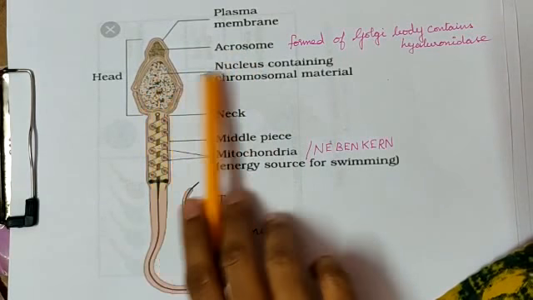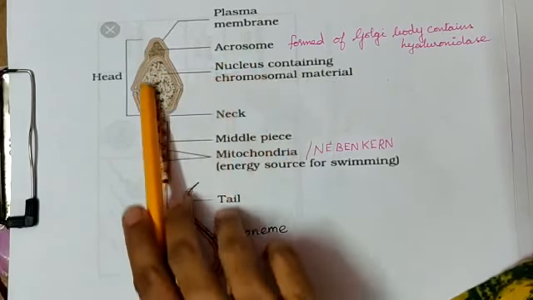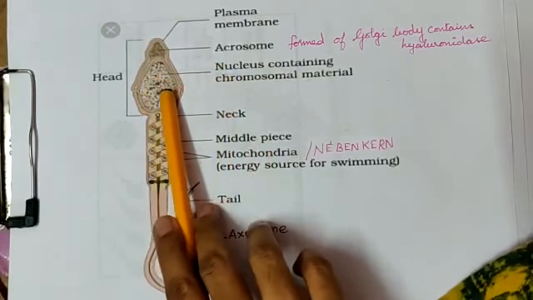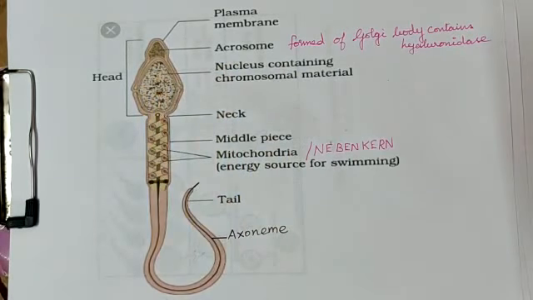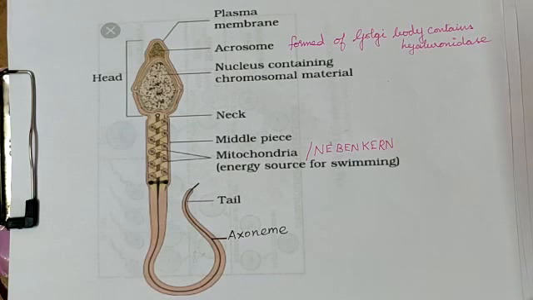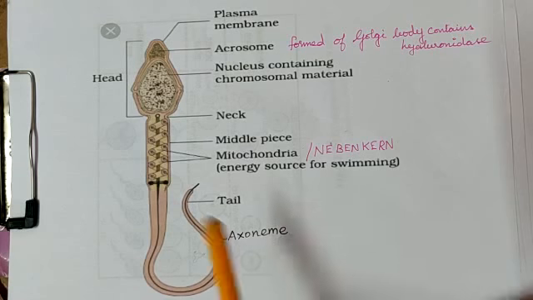The nucleus contains chromosomal material. What is the function of the chromosomal material inside the nucleus? Yes, it has to go inside and get incorporated with the female nucleus. Then only we will get 46 chromosomes, if not only 23 chromosomes.